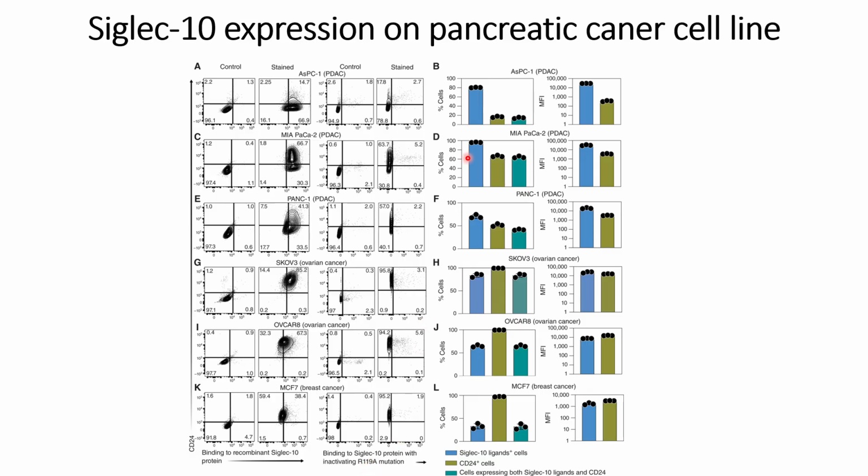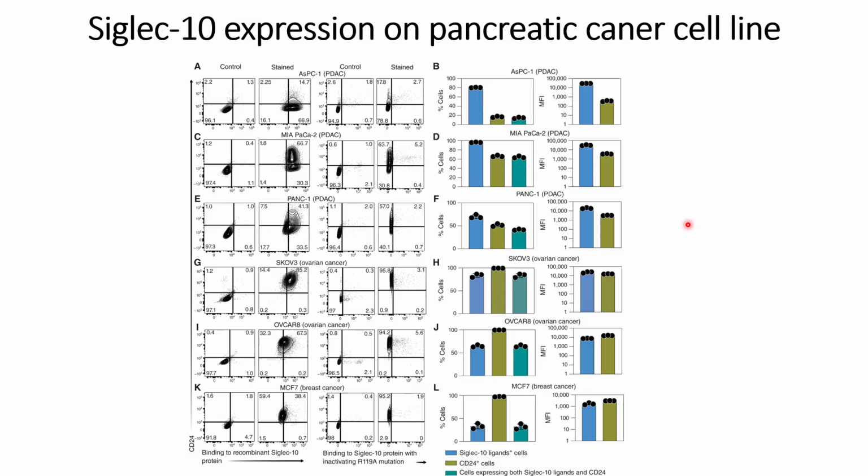In that case, they were able to see reductions in the Siglec-10 Fc signals in all the cases. So this indicates that the signals from the Siglec-10 chimeric-Fc protein are sialic acid dependent.